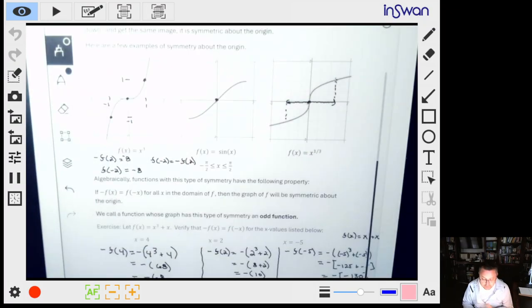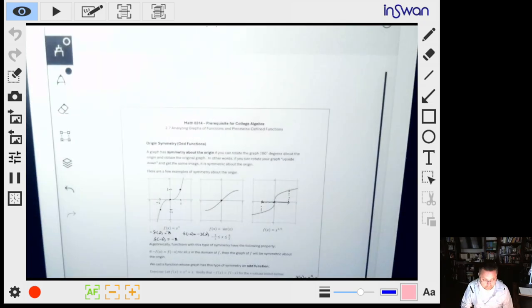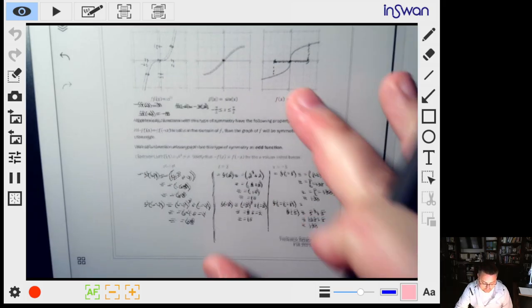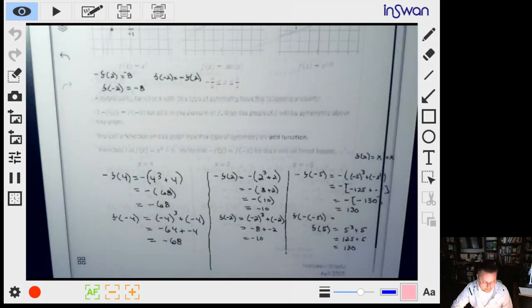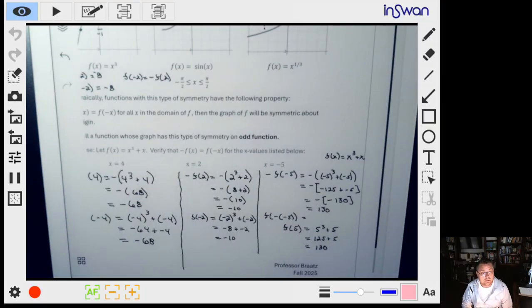So what we're doing, again, is just testing it with some numbers. Here, all I've done is just tested it with different numbers. Zoomed out a little bit farther, sorry. Tested it with some different numbers to show that, yeah, it is exhibiting these properties of being an odd function. But like I said, in 1314, you'll talk about how you do this in general, not just for specific numbers. So hopefully that makes sense. That's all I want to talk about in terms of symmetry.